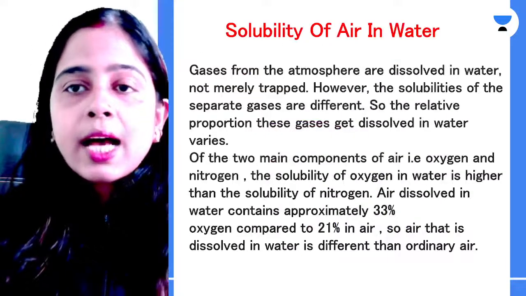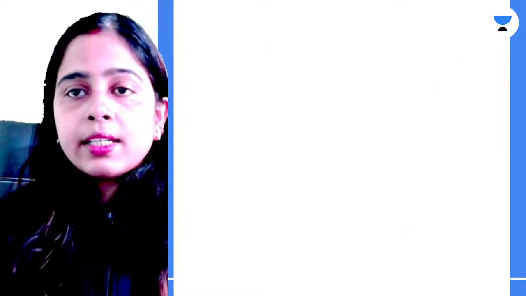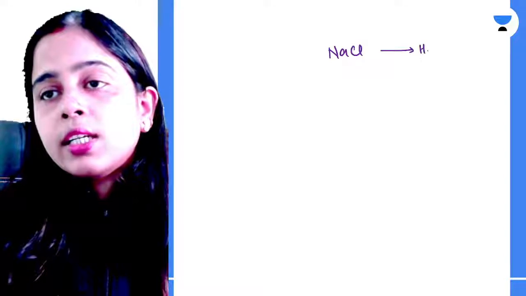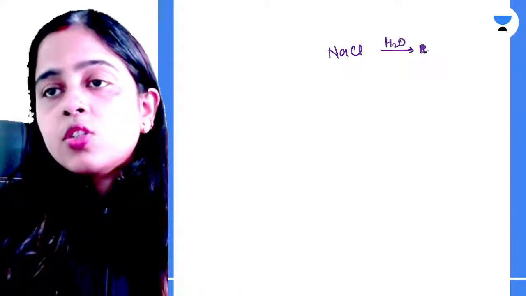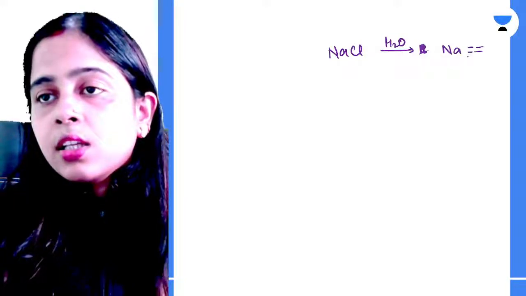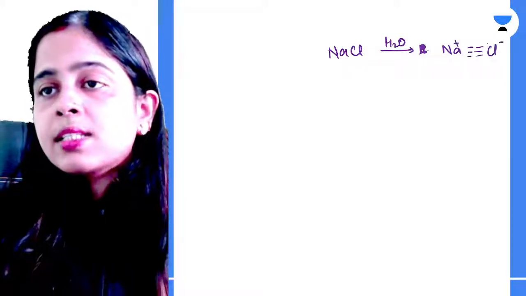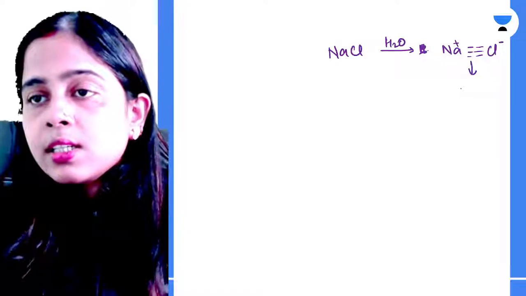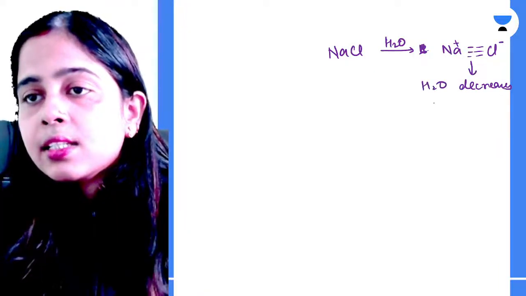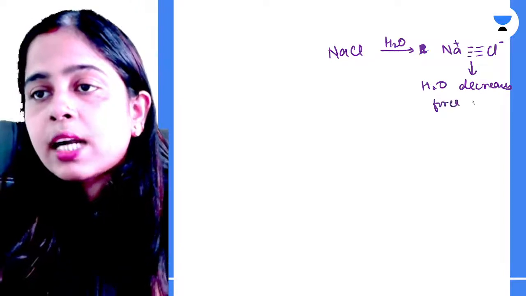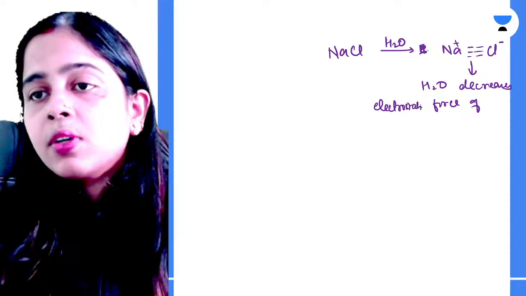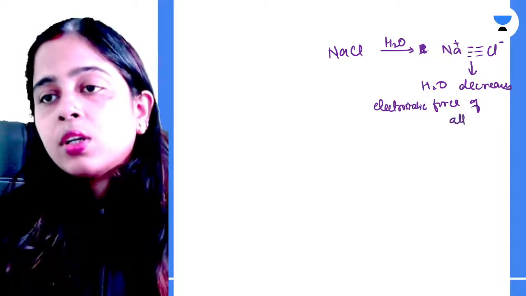Basically, try to understand it this way. NaCl is there, and it gets dissolved into water. This water, H2O, will decrease the force of attraction between your Na+ and Cl-, the electrostatic force of attraction which is responsible for forming the ionic bond.